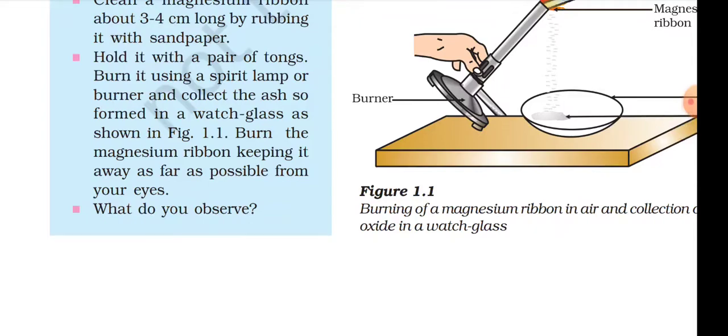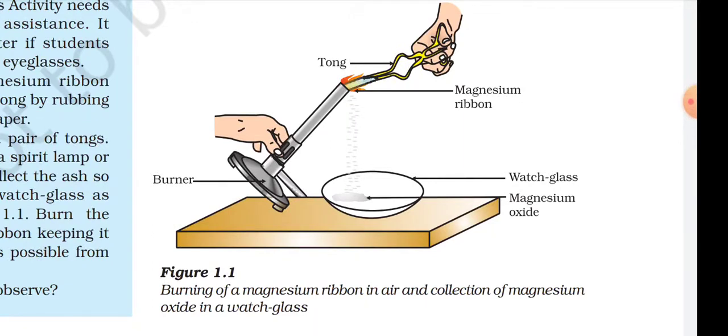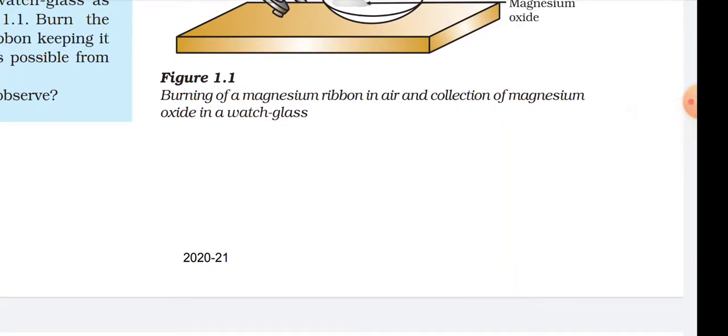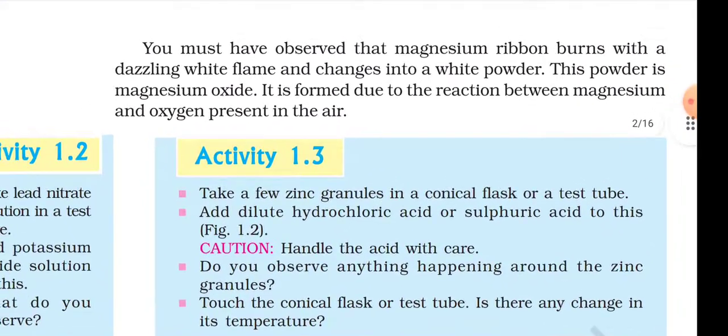What do you observe? Tongs, magnesium ribbon, watch glass, magnesium oxide, burner, figure 1.1. Burning of a magnesium ribbon in air and collection of magnesium oxide in a watch glass. You must have observed that the magnesium ribbon burns with a dazzling white flame and changes into a white powder. This powder is magnesium oxide. It is formed due to the reaction between the magnesium and oxygen present in the air.